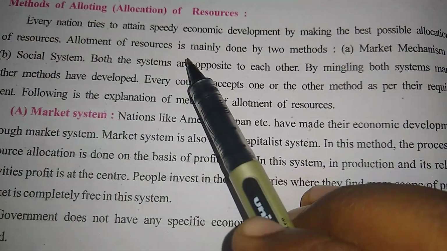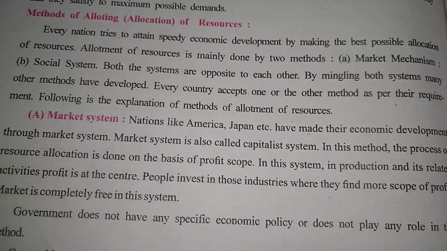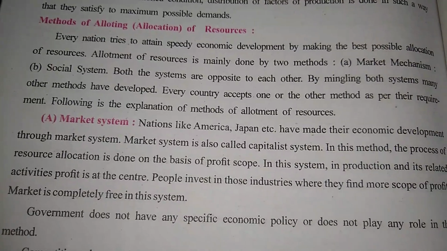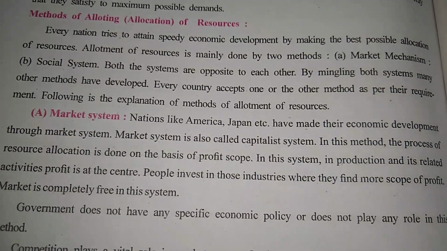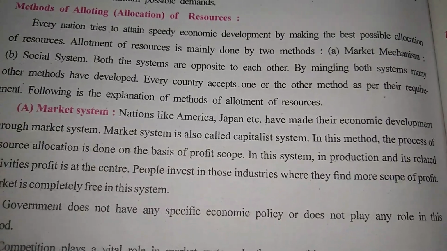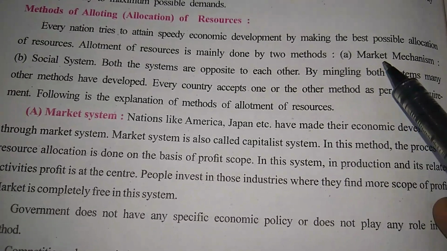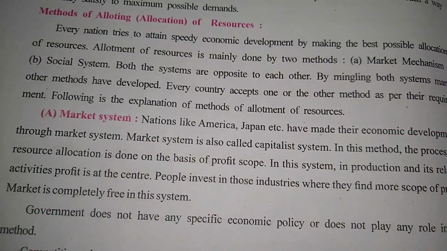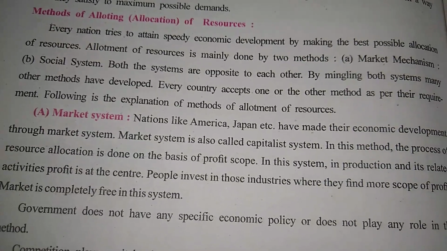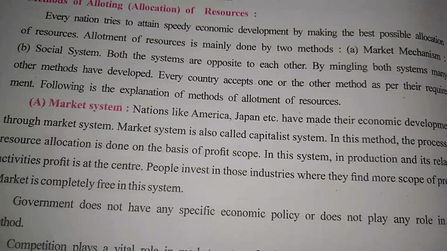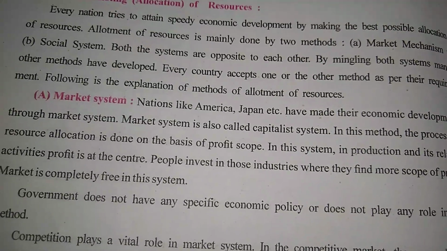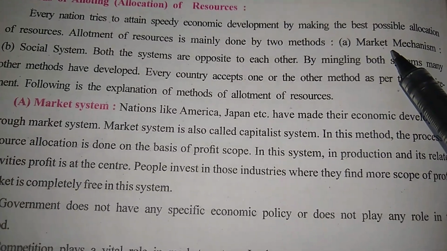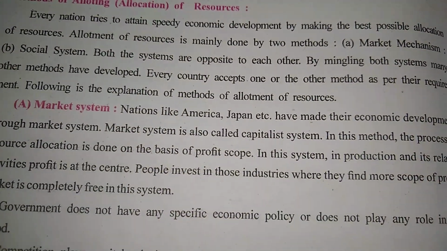Allotment of resources is mainly done by two methods. In a country, if the resources required are to be allocated or distributed, it can be done in two ways. One is market mechanism and the second is social system. Here, allotment of resources, in the context of factors of production, means how to distribute land, labor, capital. There are two methods, market mechanism and social system.